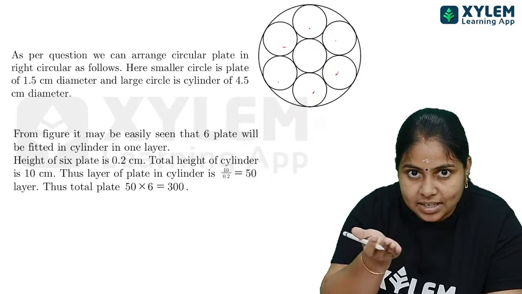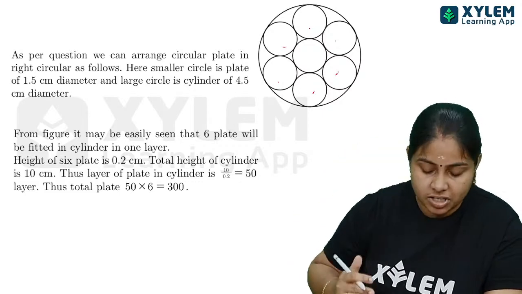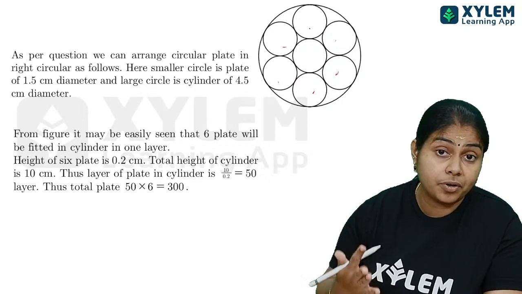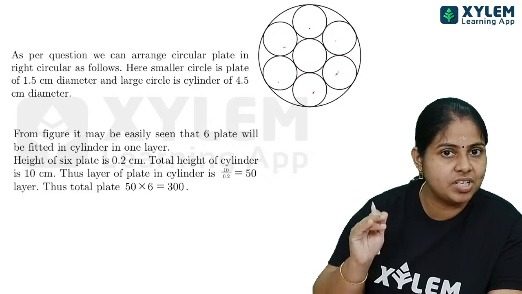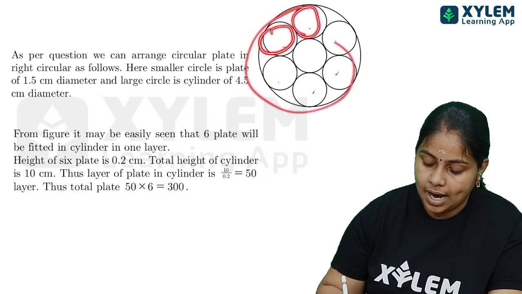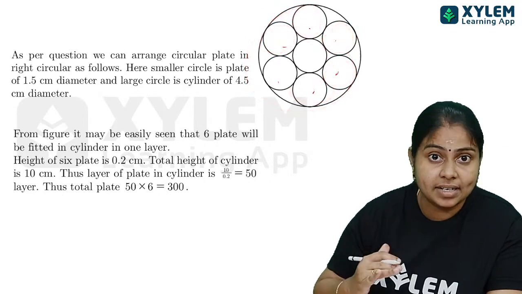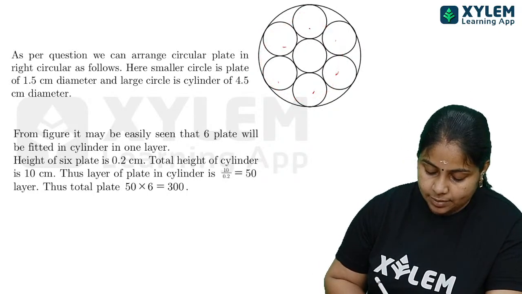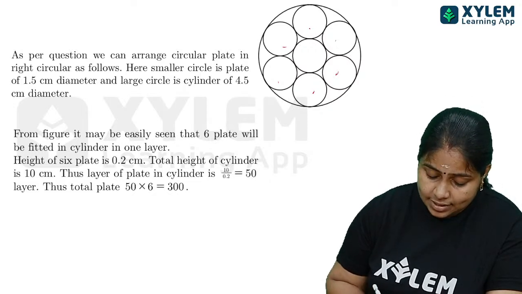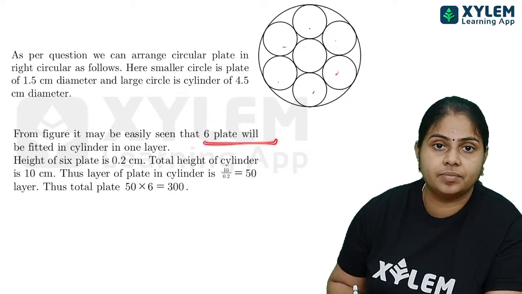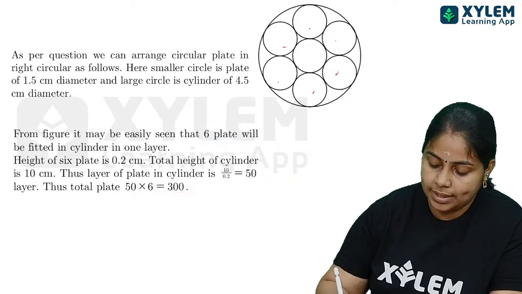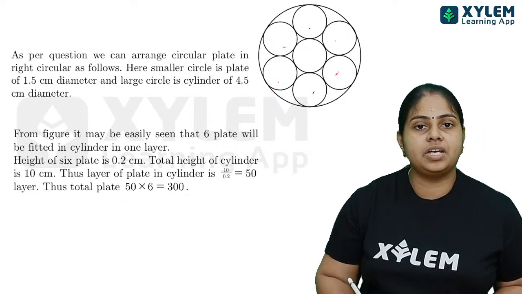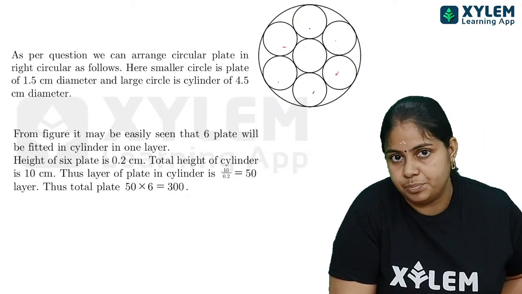So we can arrange the circular plates in 50 such layers. And how many plates in total will there be if we arrange like that? In one complete circle, 6 plates are arranged inside the cylindrical form. So 6 plates per layer, 50 layers needed. To fill the cylinder completely, 50 into 6, a total of 300 plates will be there.